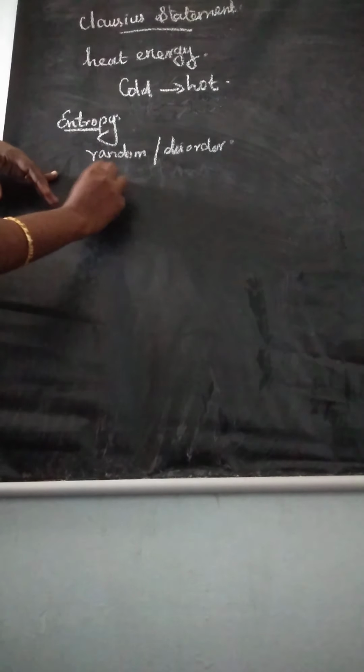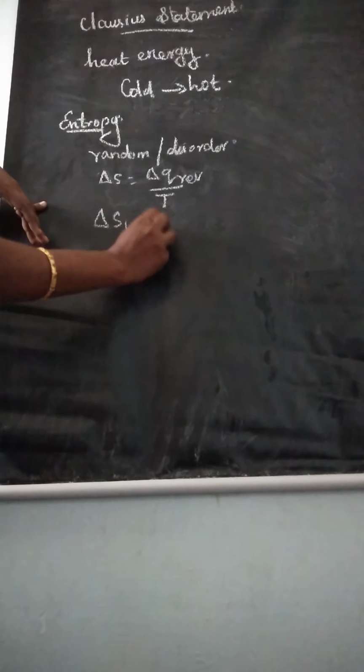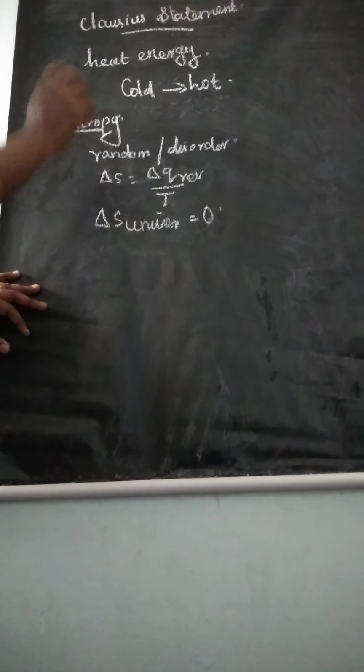And here we learn the formula delta S is equal to delta Q reversible divided by T. And here delta S total, or universe, is 0. That is constant, or the value is 0. That is the first statement.